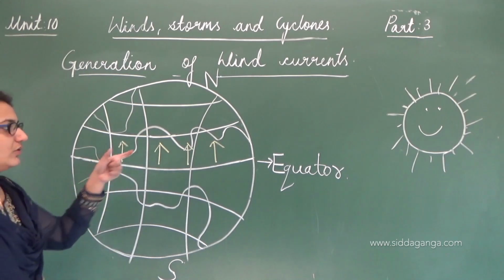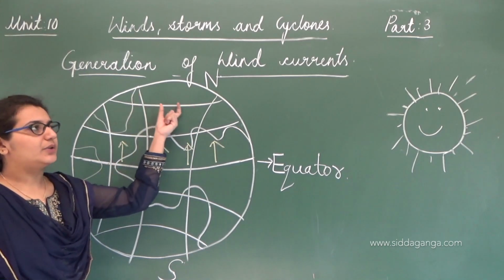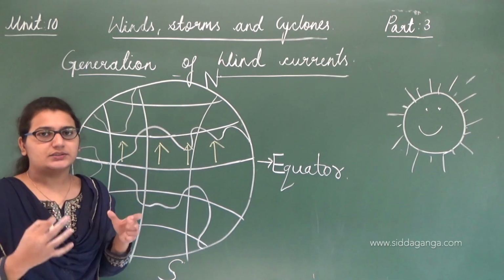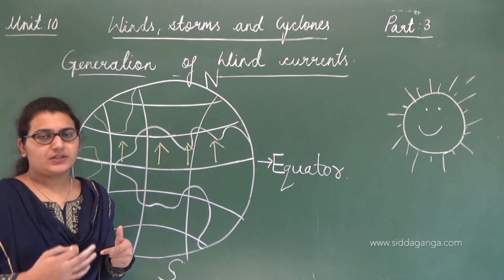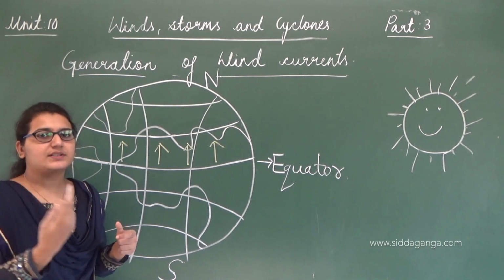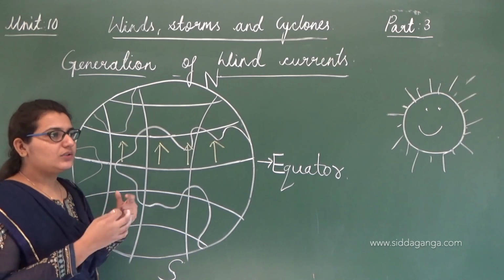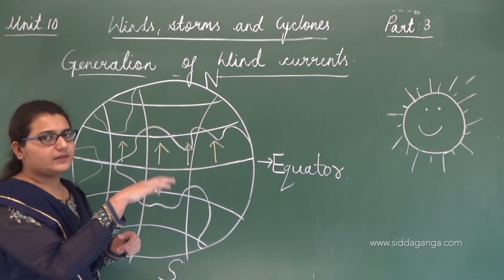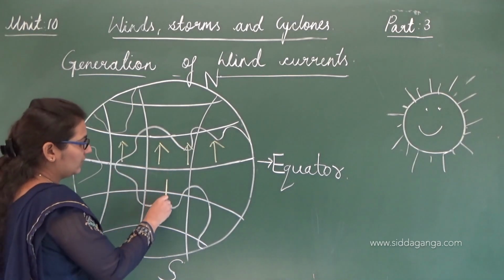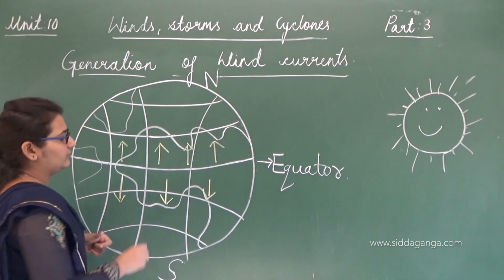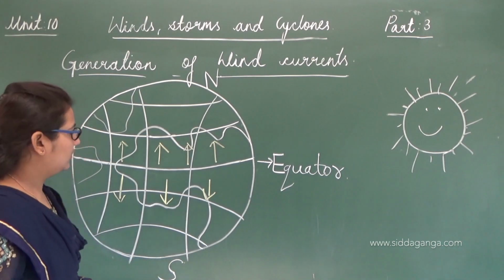It does not move only to that particular place. Also, the earth is rotating on its own axis, and it also revolves around the sun. So the air moves all the ways, and it even comes to this place also.